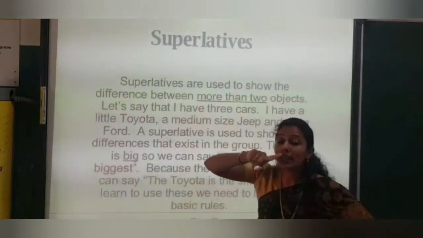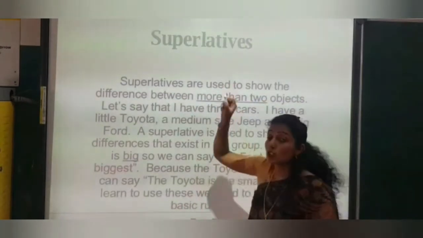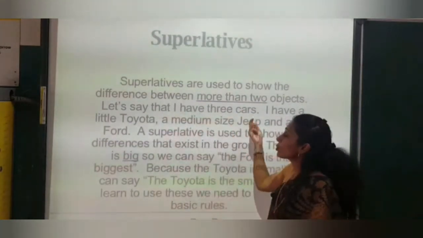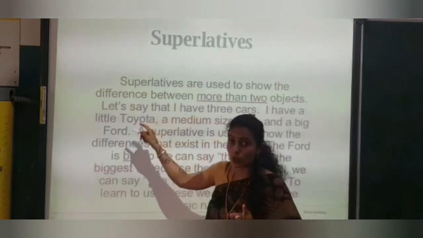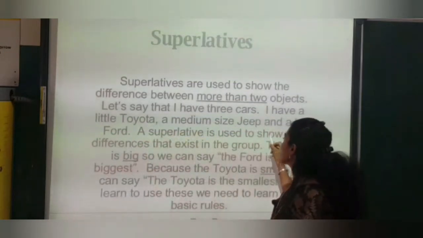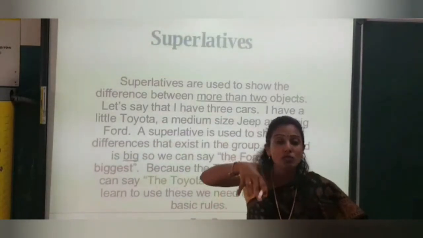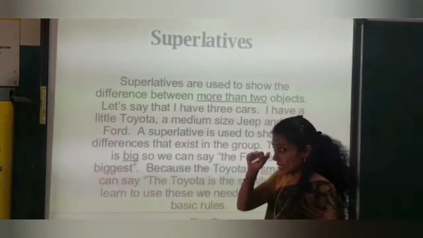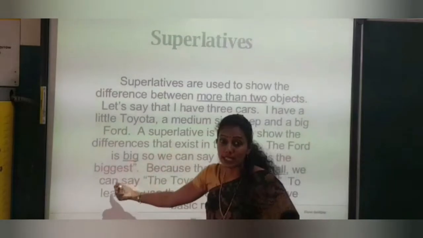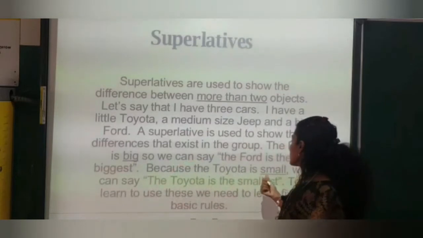Now in that comparative, I had 2 cars because comparison is being made between 2 objects. Now here in superlative, comparison is made between more than 2. So let's say that I have 3 cars. I have a little Toyota, a medium-sized Jeep and a big Ford. Superlative is used to show the difference that exists in that group. Among those three we use the superlative form. So we can say the Ford is big. तो हम क्या कहेंगे? The Ford is the biggest. Because the Toyota is small, we can also say the Toyota is the smallest.